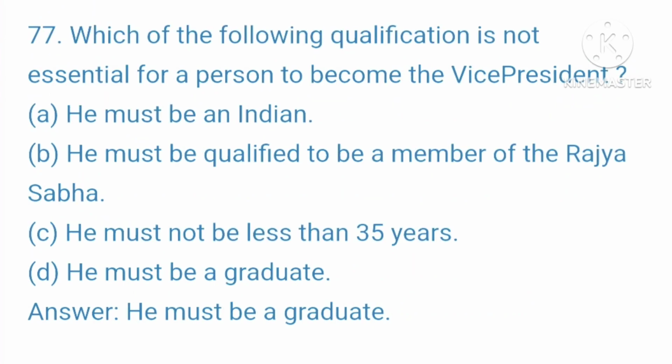77. Which of the following qualification is not essential for a person to become the vice-president? A. He must be an Indian. B. He must be qualified to be a member of the Rajya Sabha. C. He must not be less than 35 years. D. He must be a graduate. Your right answer is, he must be a graduate.